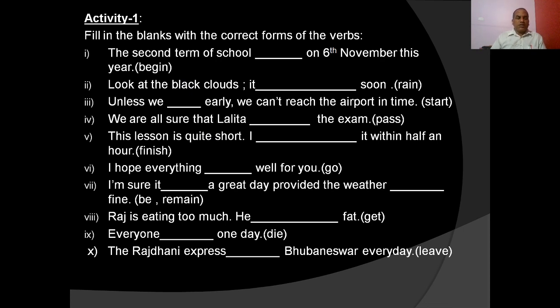So these are the tenses that we have discussed with the different forms and examples of how to use them for the future time. So let us do the activities. Activity 1. Fill in the blanks with the correct forms of the verb in their correct tense. So you read the sentence and mark the situation, and you can judge and guess, and correctly fill in the blank with the correct or proper tense of the verb.